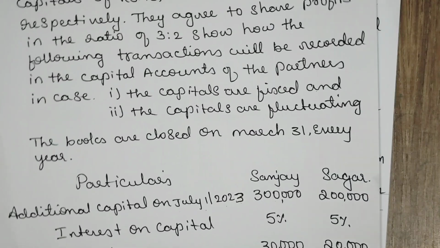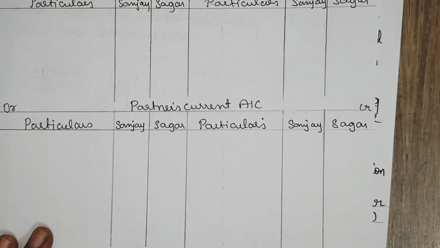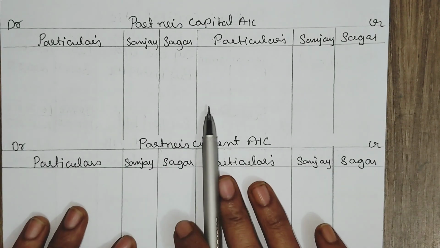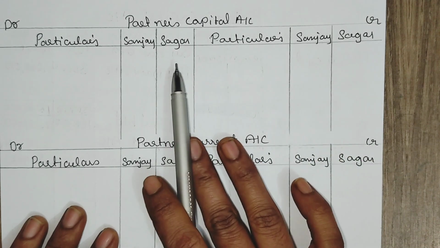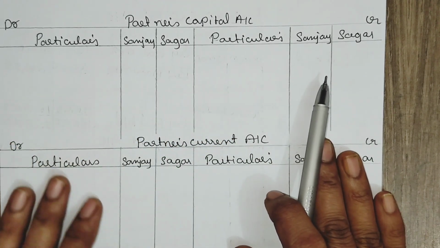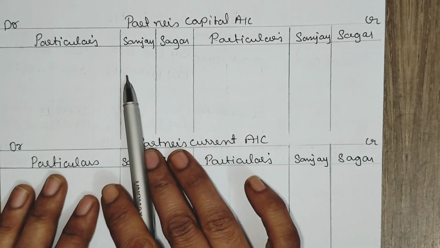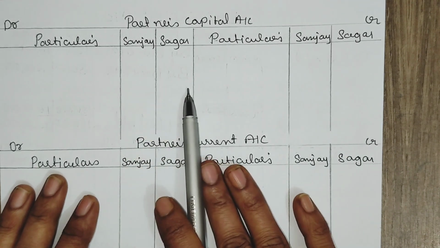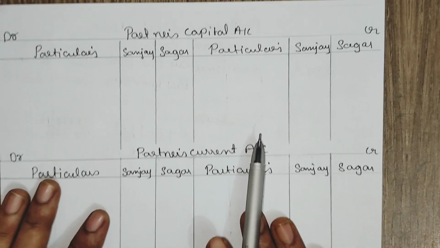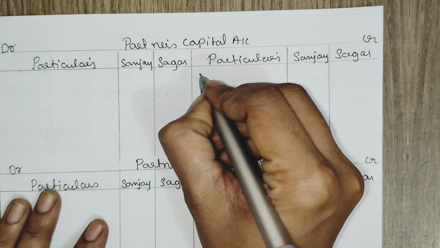Let us prepare the partners' capital account under fixed capital method first. The format for the partners' capital account is we have debit and credit, left hand side and right hand side, two amount columns for Sanjay and Sagar, and a particulars column. First we need to record the opening balance of the partner capital.